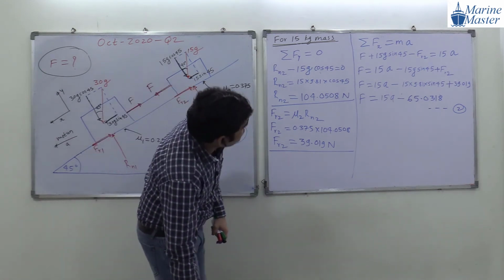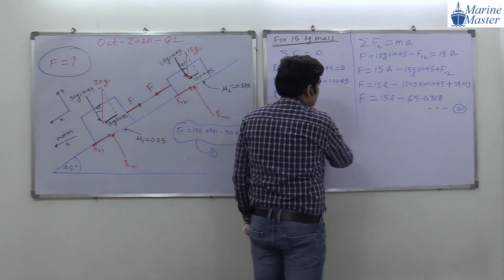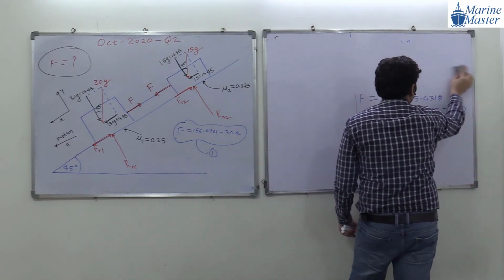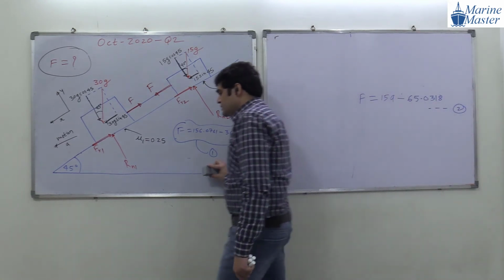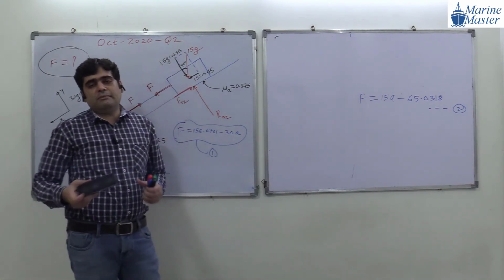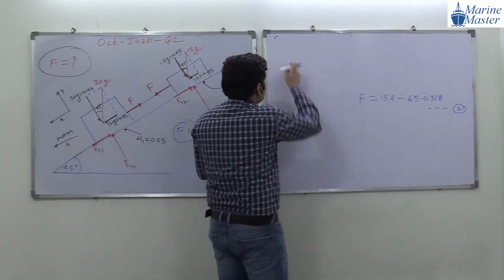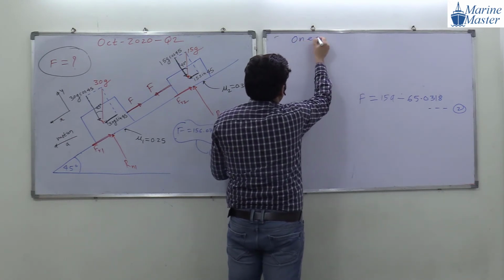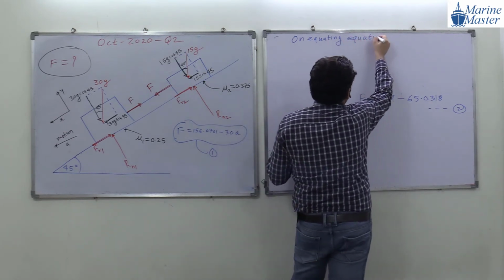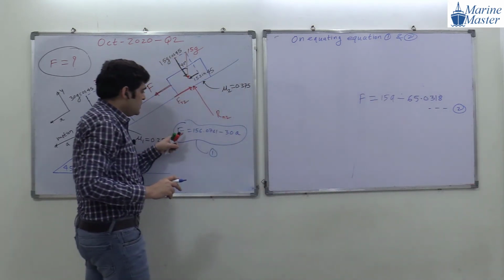So guys, now what are we going to do here? We are going to equate equation 1 and 2. Try to see the scenario here, everyone. If you observe equation 1 and 2 in your notebook, the left hand side of both equations is the same. So if the left hand side is the same, then by default the right hand side will also be the same. On equating equation 1 and 2, try to see the point here.